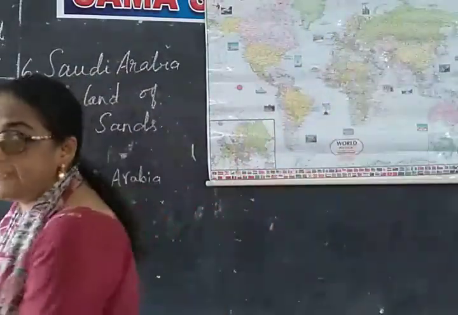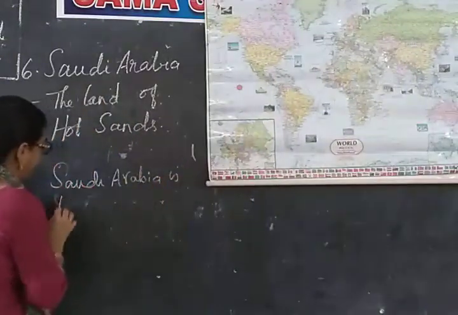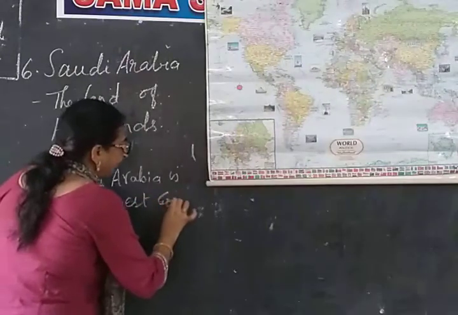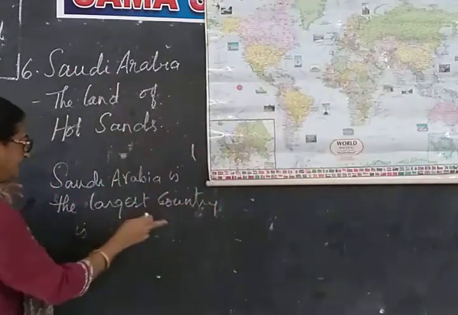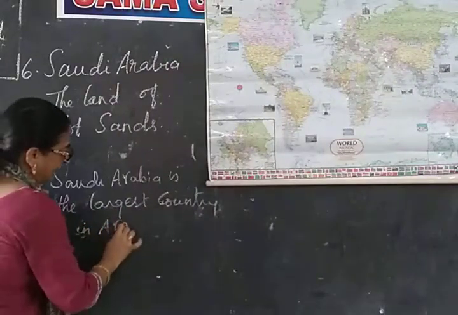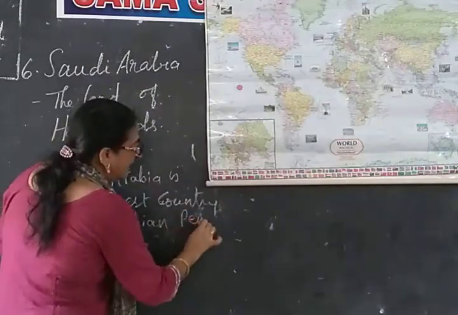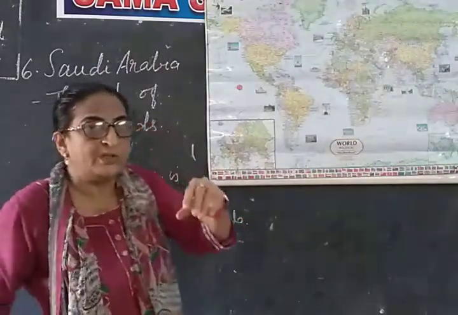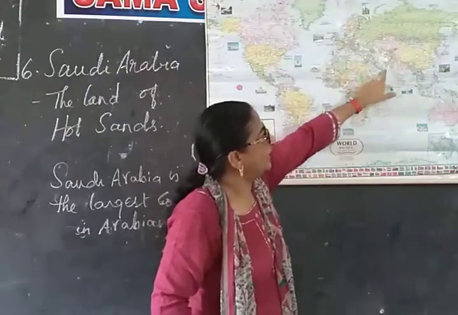But in this Arabian Peninsula, Saudi Arabia is the largest country. Now, what do you mean by peninsula? A peninsula is a large area that is jutting out into the sea and surrounded by water on three sides.